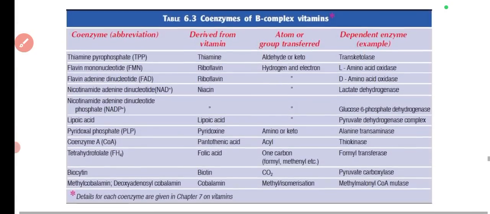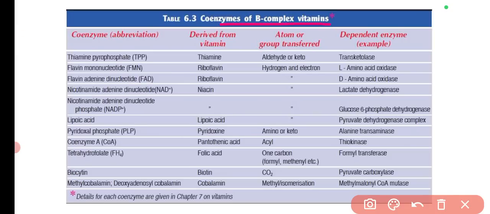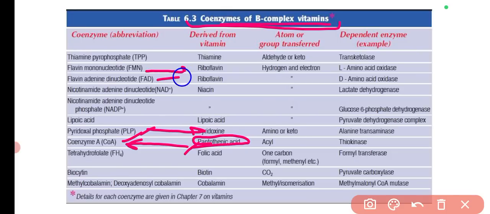Then the coenzymes of B complex vitamins, these are very important. Sometimes the question is asked regarding which of the following is the coenzyme of pantothenic acid, vitamin B5. Coenzyme A is the coenzyme of pantothenic acid. PLP is for pyridoxine. FMN has been asked. FAD has been asked. TPP has been asked. NAD. So all these things you can remember from this table.